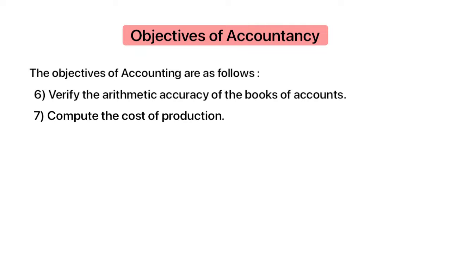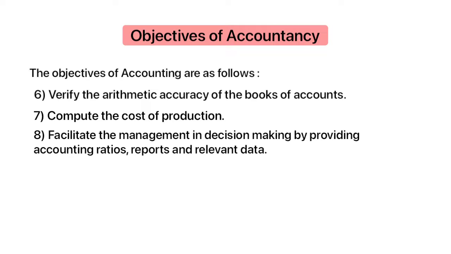Seventh objective of accountancy is to compute the cost of production. Cost of production can include a variety of expenses such as labor, raw materials, consumable, manufacturing supplies, and general overheads. So cost of production refers to the total cost incurred by a company to produce a specific quantity of a product.